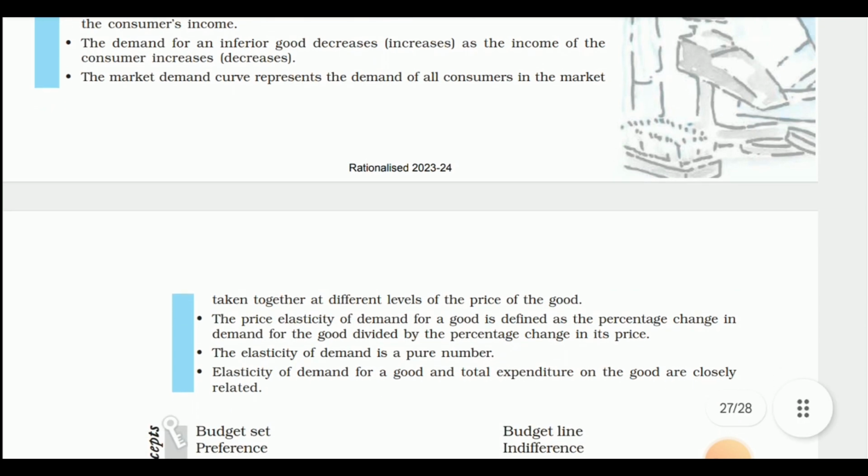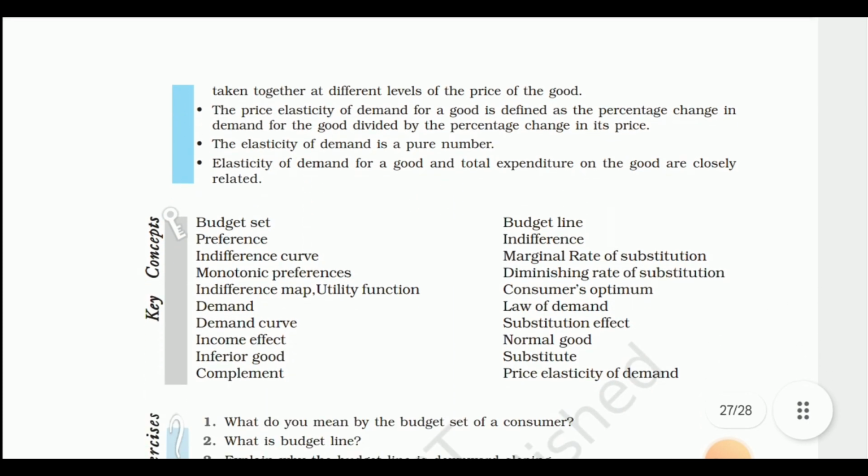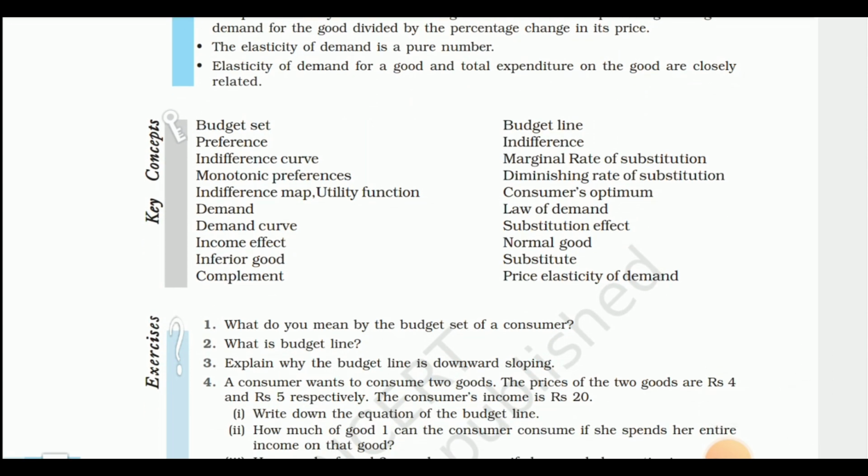The market demand curve represents the demand of all consumers in the market taken together at different levels of the price of the good. The price elasticity of demand for a good is defined as the percentage change in demand for the good divided by the percentage change in its price. The elasticity of demand is a pure number. Elasticity of demand for a good and total expenditure on the good are closely related.